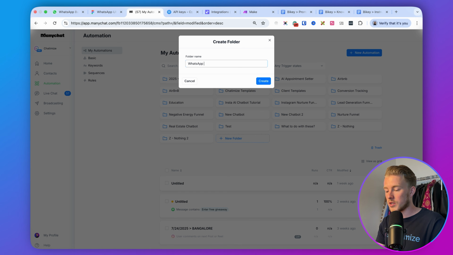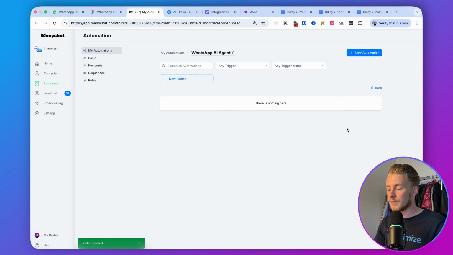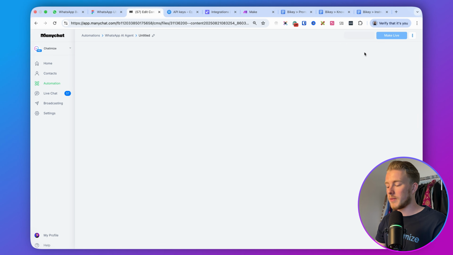So this will be called WhatsApp AI agent. So we can find that here. And then we need to create 3 automations. So we basically have one automation that collects all of the messages. Then we have one automation that triggers our AI agent. And then we have one automation that basically displays the answer of the AI agent on WhatsApp. So we will just create these new automations step by step.